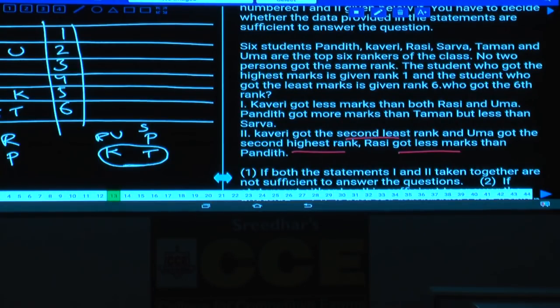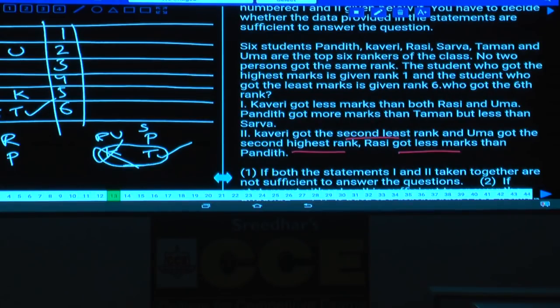Hence, 1 alone is not sufficient, 2 alone is not sufficient, then by combining this. If you combine these two with the help of condition number 1, who can be at the last place? Either K or T. But with the help of condition number 2, it is clearly given that K cannot be at the last place. As K cannot be at the last place, then who is at the last place? T is at the last place.